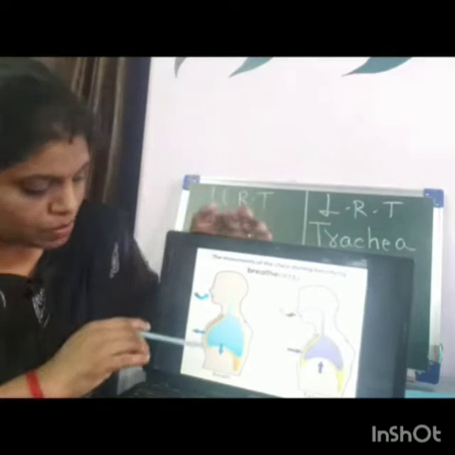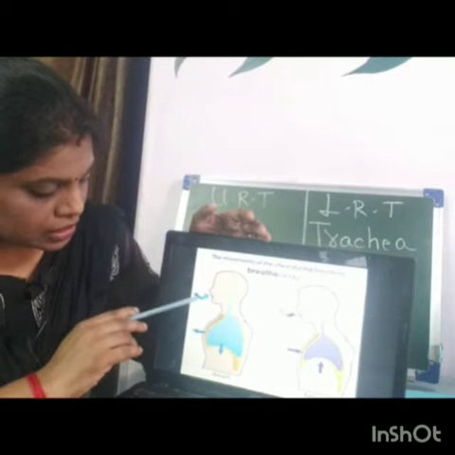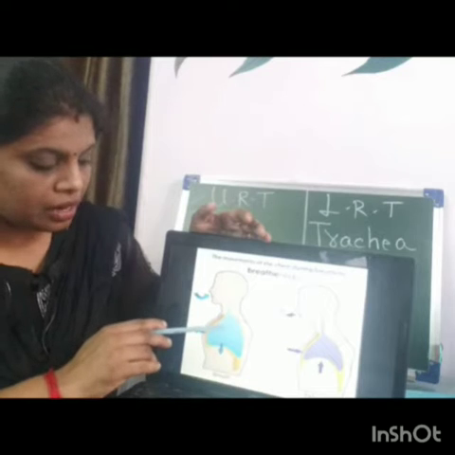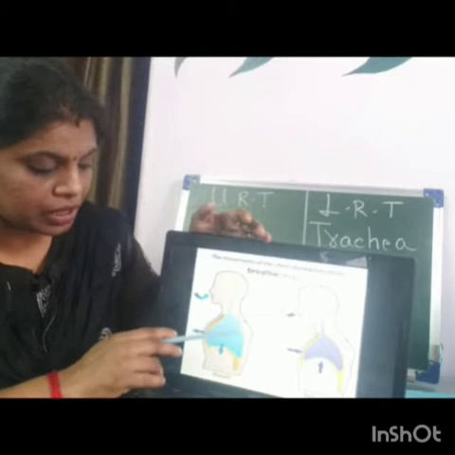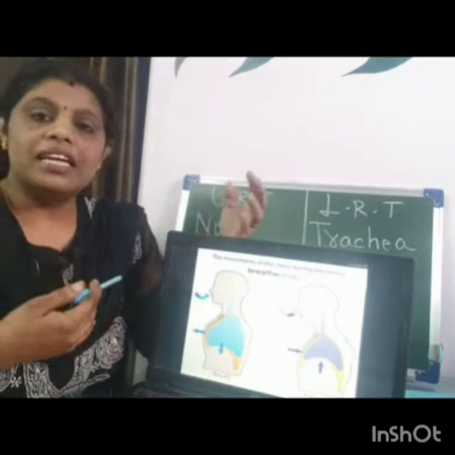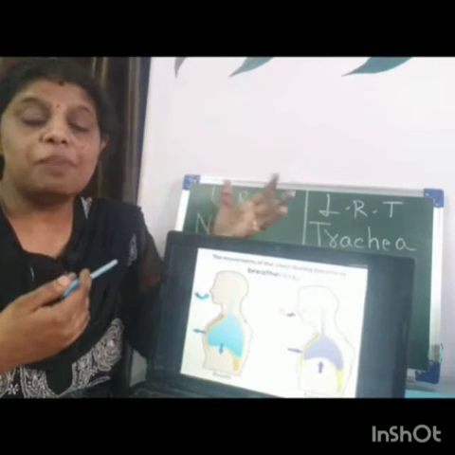Here observe in the first picture, this is a picture of inhalation. When you inhale, what is happening to the entire lung region? Lungs are getting filled up with air, so lungs expand.